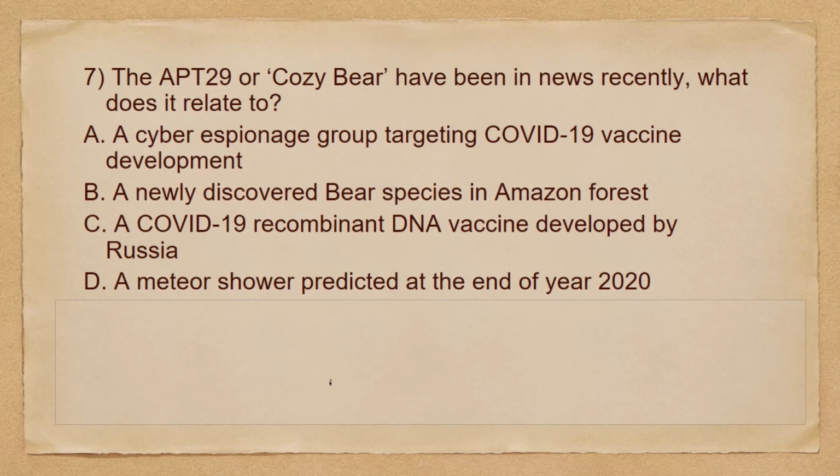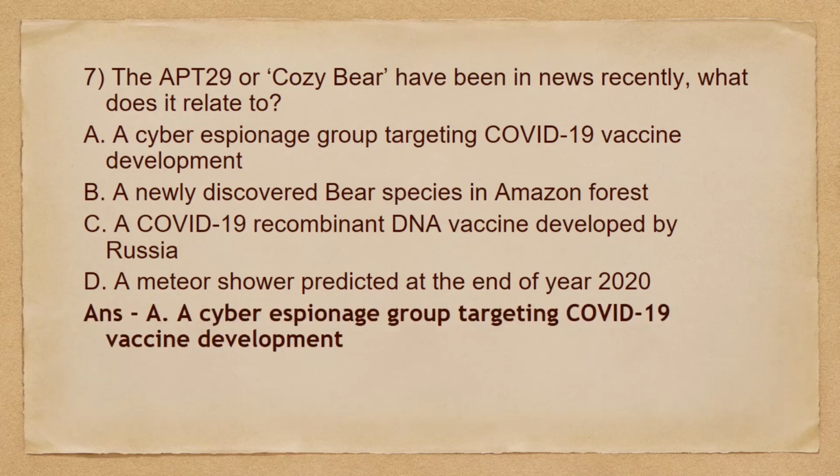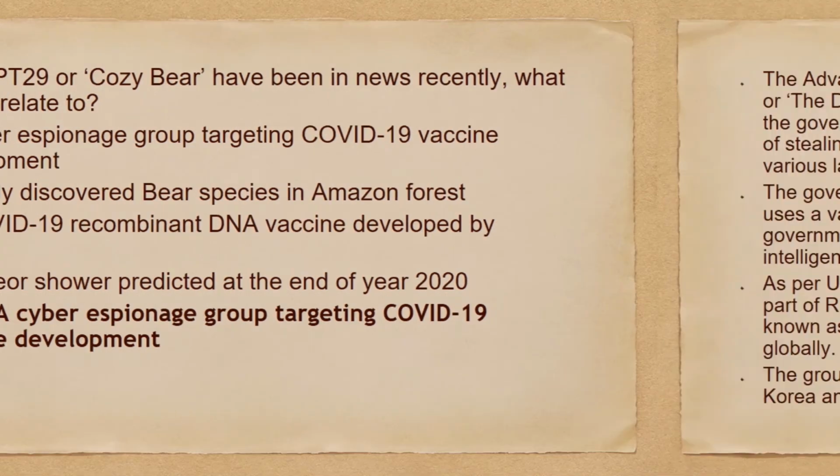It is a cyber espionage group targeting COVID-19 vaccine development, or a newly discovered bear species in Amazon forest, or a COVID-19 recombinant DNA vaccine developed by Russia, or a meteor shower predicted in the end of 2020. So what it is? It is a cyber espionage group targeting COVID-19 vaccine development. Let's see what it is in details.